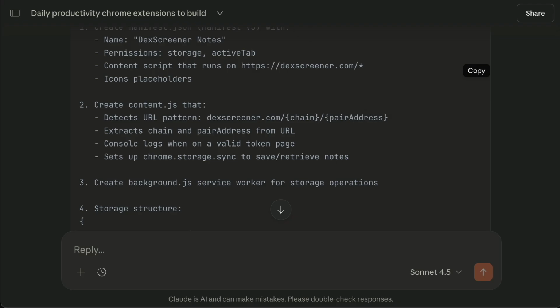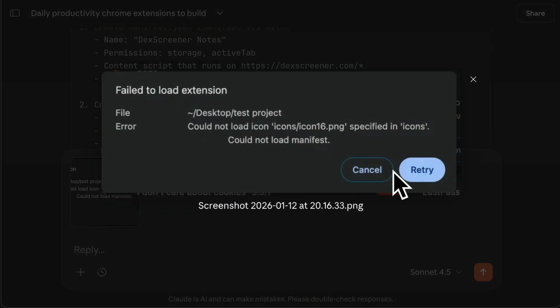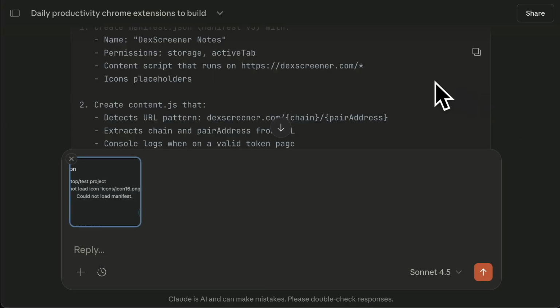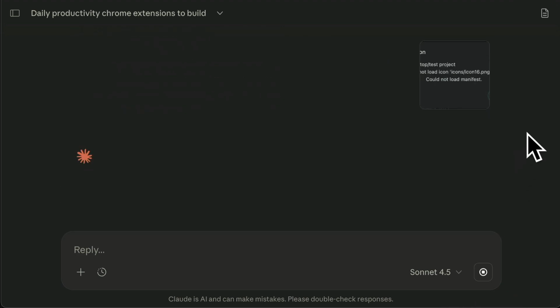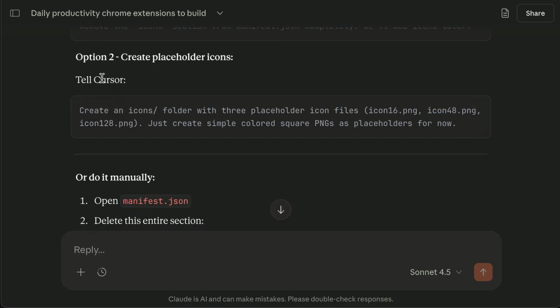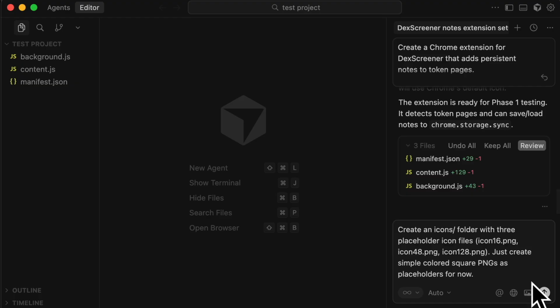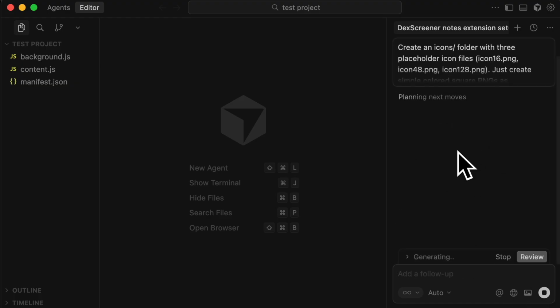Now there was an error. It said failed to load. I'll show you the image. Because of some icon thing, which I think happened with my last Chrome extension as well. Copy and paste it into Claude, don't worry about it, and click enter. Let it sort it out. It will tell you then what to do. So you can remove it from manifest. I don't want to mess about with coding. Tell Cursor. Yes, I don't mind that. So go here in Cursor, tell it to do whatever, and then get back to it.